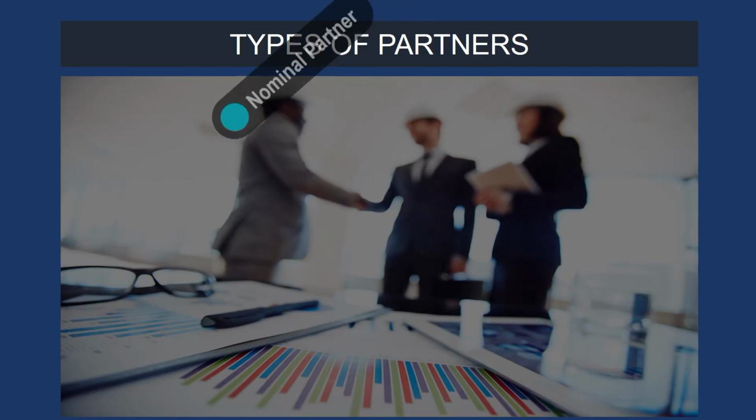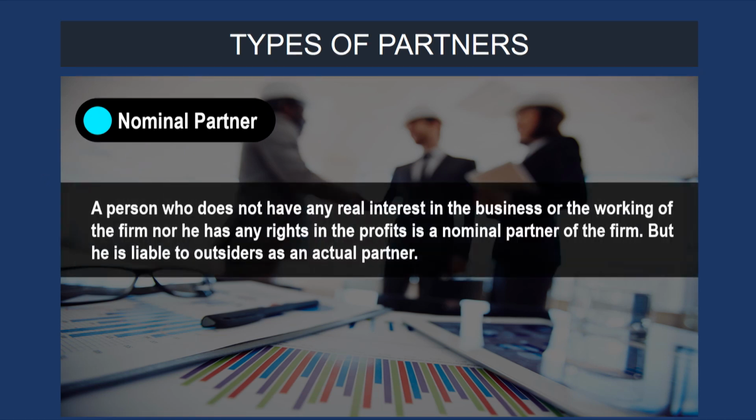The third is the nominal partner. A person who does not have any real interest in the business or working of the firm, nor any right in the profits, is called a nominal partner of a firm, but he is liable to outsiders as an actual partner. He just lends his name to the firm so that it could take advantage of his reputation and name. A nominal partner is treated like an actual partner. For example, a partnership can be executed with a celebrity or with a business tycoon for promoting a brand.